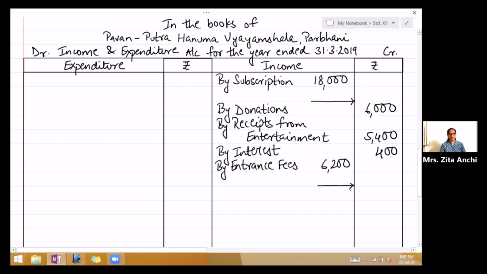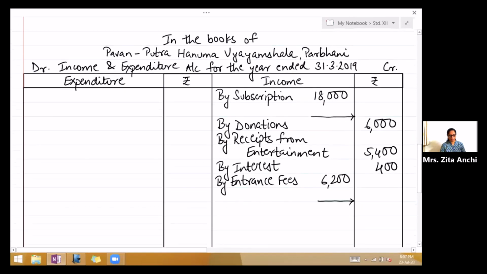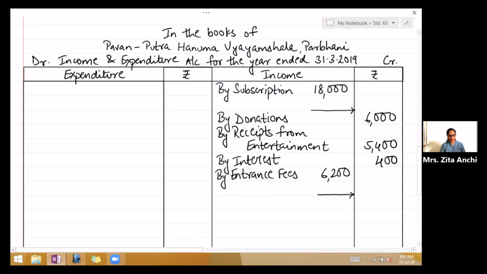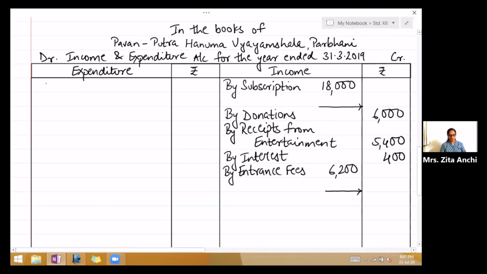Now come to the payment side. The payment side will go on the expenditure side or on the asset side. So first is salaries. So write to salaries. Now this has got adjustment. So write in the inner column 6,000. Leave a line for adjustment.